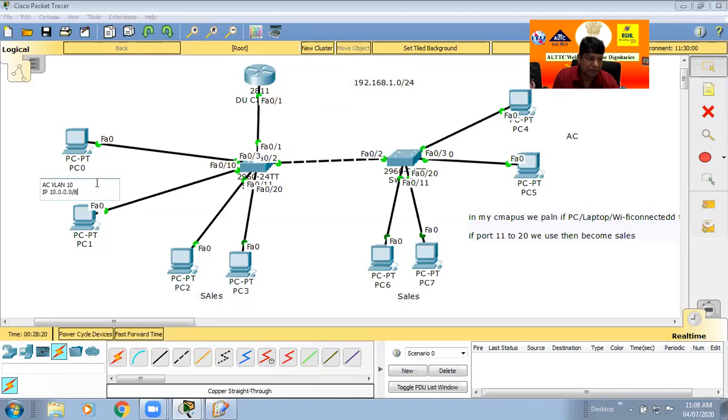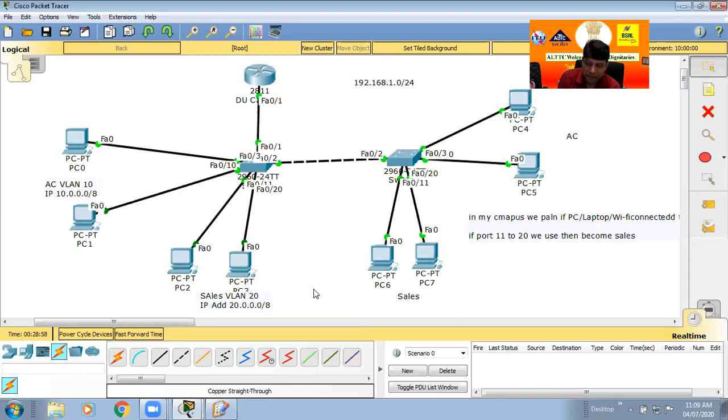10.0.0.0/8 as per plan. And similarly for sales, we decide sales is known as VLAN 20. Okay. And what is the IP address for sales? This is 20.0.0.0/8. So now in my campus, I just make two VLANs, account and sales. For the VLAN names, we decide, it is completely in our hands. So we decided the VLAN account ID is 10 and the VLAN sales ID is 20.